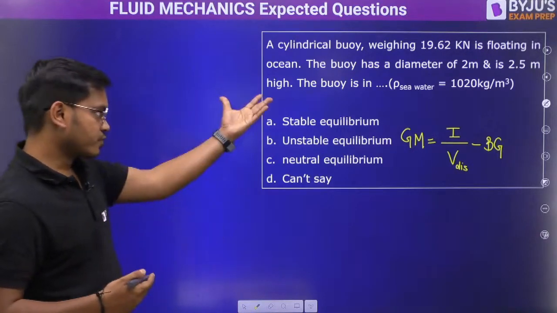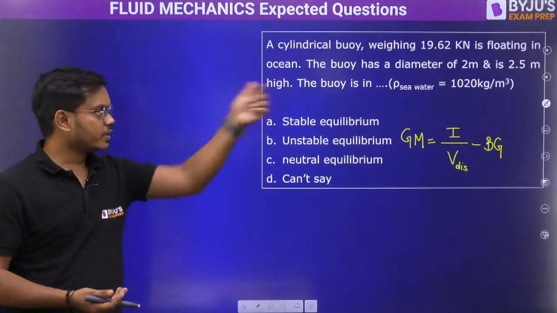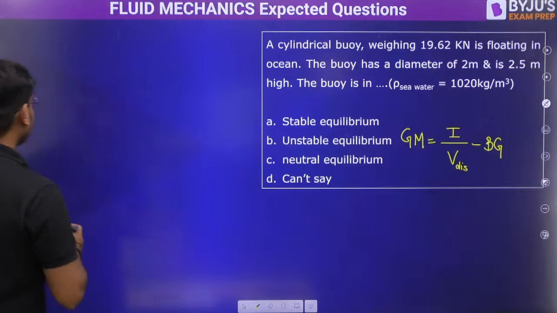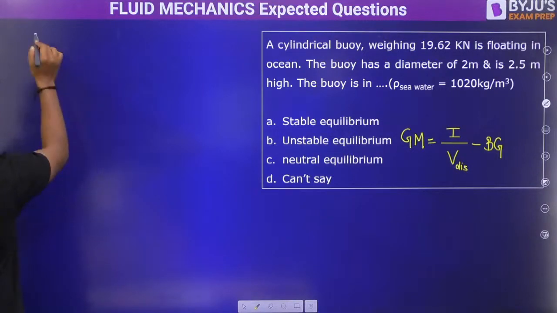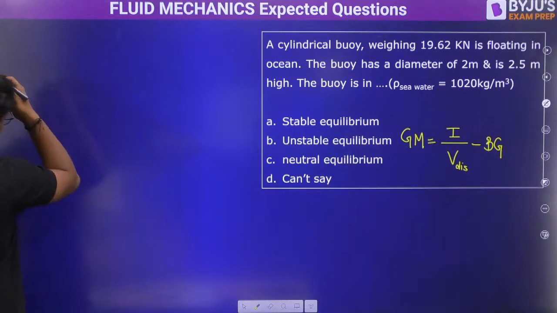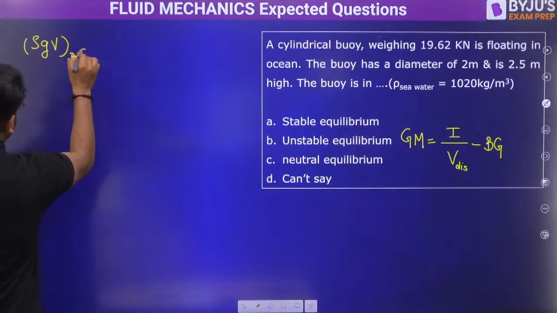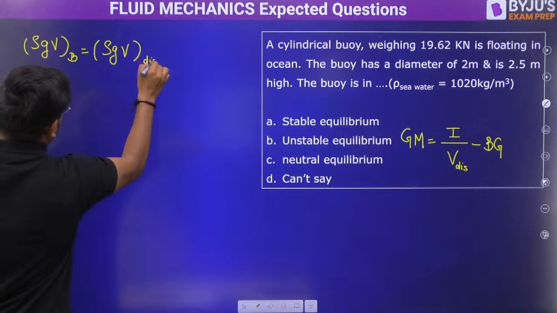So first of all, you can find out how much is the volume displaced, right? And from there you can find out the depth of immersion because you know the dia. So we know that the buoyant force should be equal to the weight of the body, right? That is rho g V of body will be equal to rho g V displaced, correct?